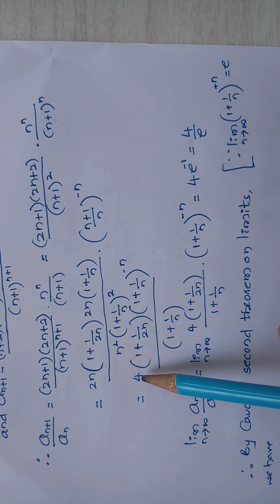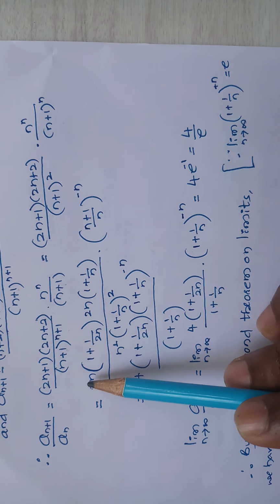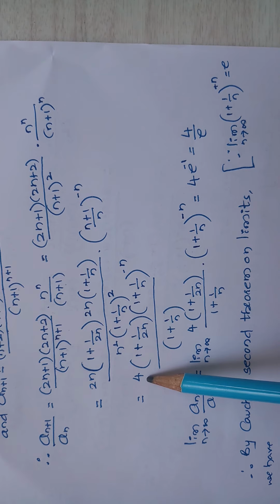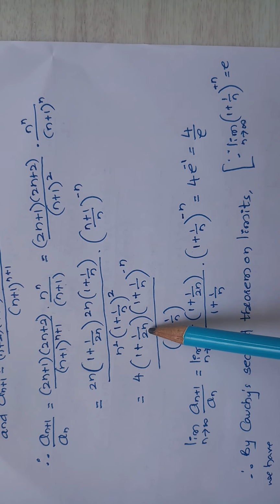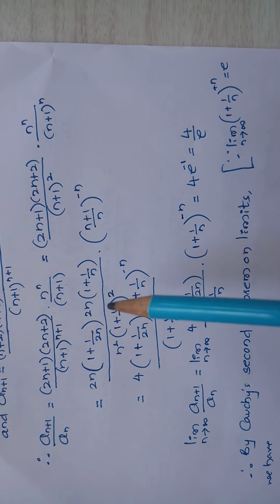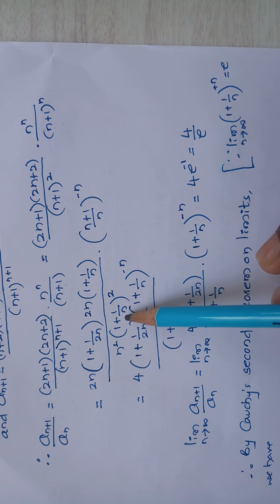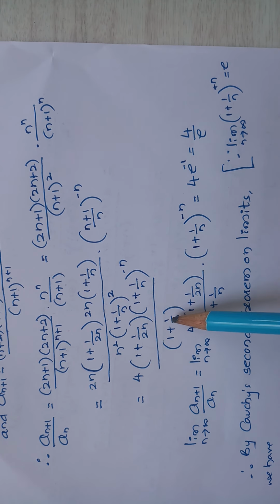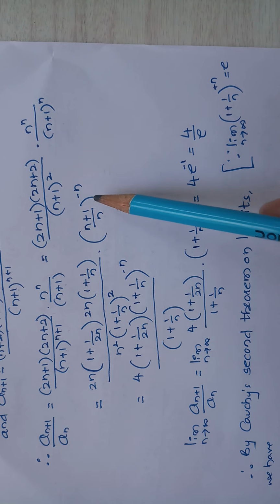Okay, so then this is equal to 4. So this 2n into n square, this n square vanishes, remains what? 4 into 1 plus 1 divided by 2n. Okay, 1 divided by 2n, this 1 plus 1 divided by n, and this 1 plus 1 divided by n. Vanishes, so remaining is 1 plus 1 divided by n, and this term 1 plus 1 divided by n to the power minus n.